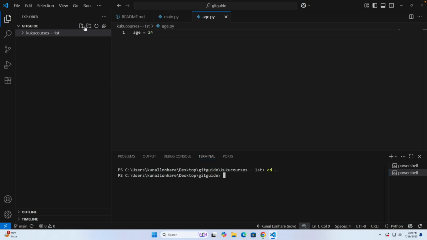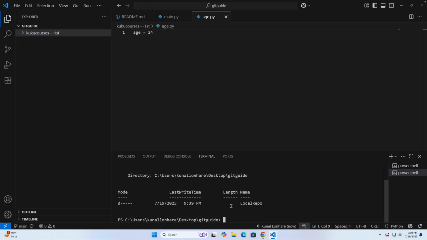Of course you can create it directly from here, but we have mkdir, that is make directory. And let's say we put local repo. Then click on enter, and you can see a local repo folder will be created.